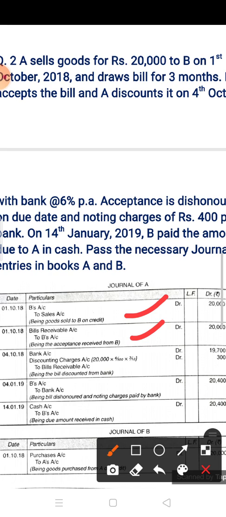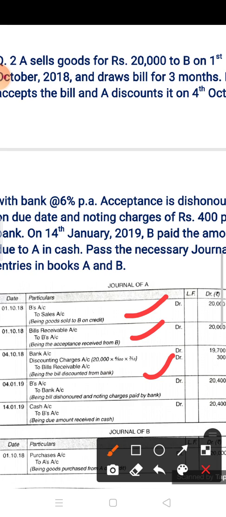Now the date is given: B accepts the bill and A discounts it on 4th October. So after 3 days the bill is discounted with the bank at the rate of 6%. So you have to give the entry of discounting charges. So bank account debit, discounting charges account debit to BR on 4th October. Now see, the amount is 20,000.